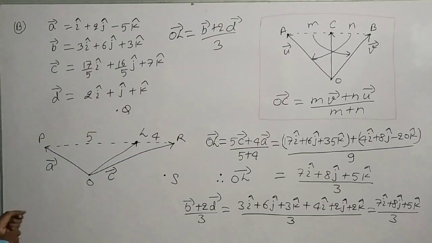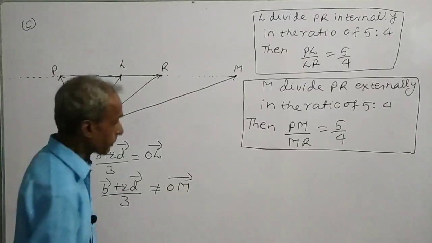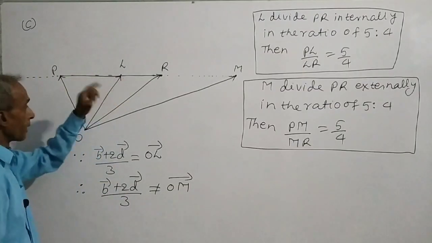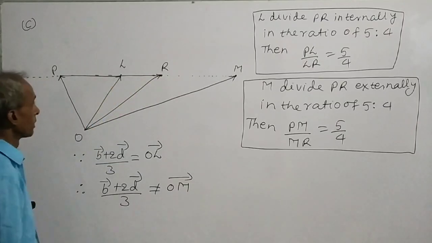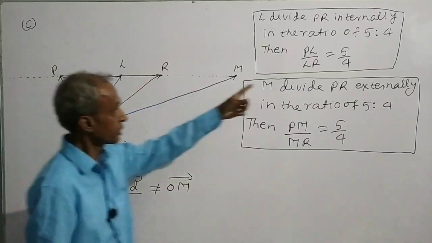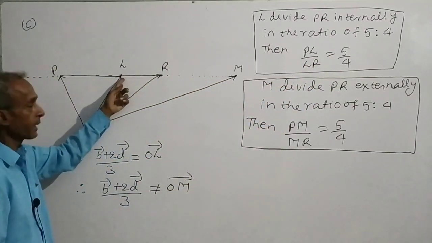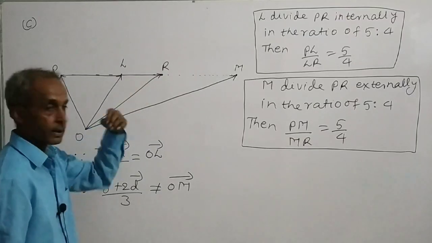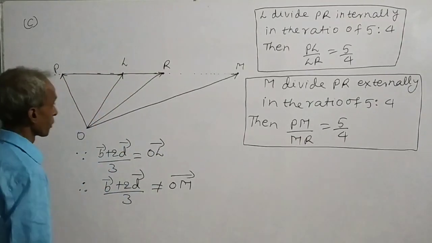Therefore, this option is correct. If L lies on the line segment PR such that PL by LR is equal to 5/4, then we say that L divides PR internally in the ratio of 5:4.